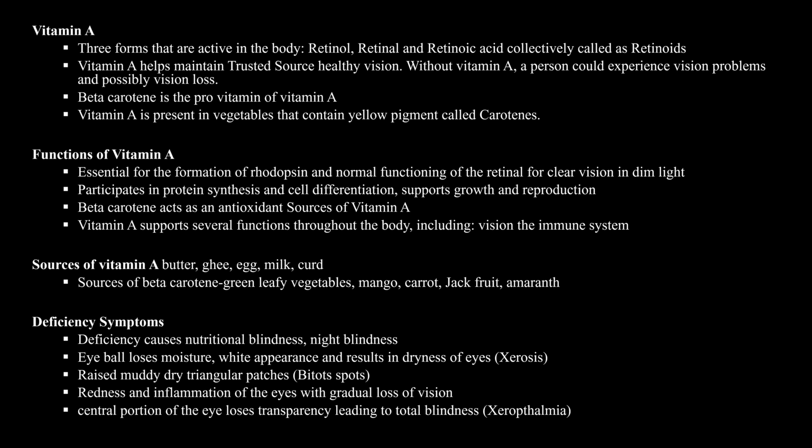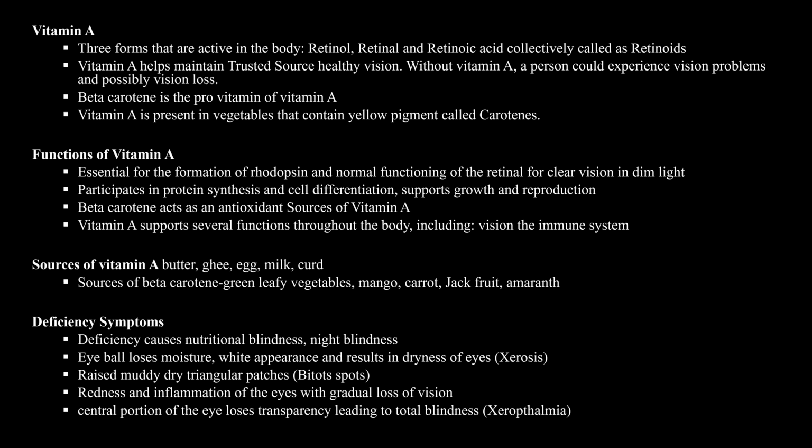Without vitamin A, a person suffers from vision problems and partial vision loss. Beta carotene is the provitamin of vitamin A. It is present in vegetables and contains a yellow pigment called carotene. Functions of vitamin A: essential for normal function of the retina for clear vision in dim light, protein synthesis, cell differentiation, and supports growth and reproduction.